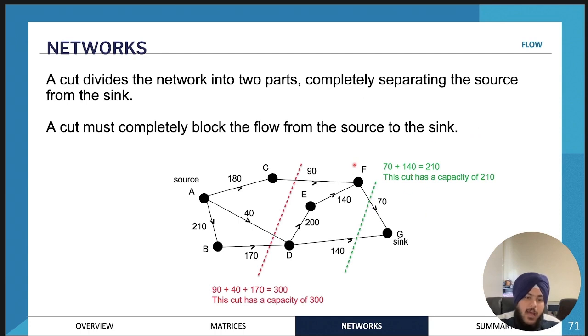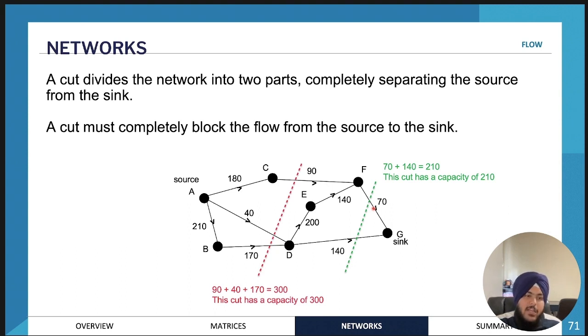So this is a cut. It's a line going all the way from the top to the bottom. It can't be like this. It can't be a loop like this. It has to go all the way from the top and all the way to the bottom. So for example, I've drawn two cuts here. There'll be a variety of different ways that you can draw a cut through this graph.